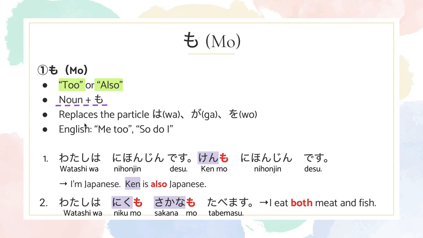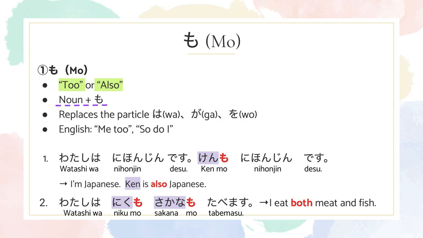So も is the replacement of the particles は, が, and wo. But it's the replacement of wa, ga, wo. And in English, mo is used the exact same way as me too or so do I.